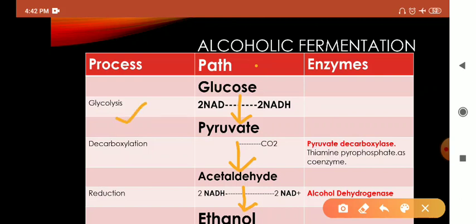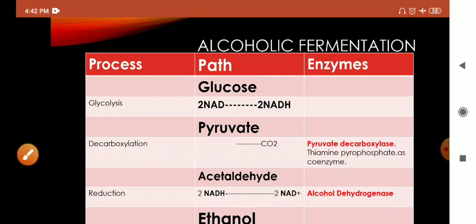The first process is glycolysis from glucose to pyruvate, and from pyruvate to acetaldehyde it is decarboxylation. You can see that carbon dioxide is being released. From acetaldehyde to ethanol the process is called reduction. Here 2 NADH gives 2 NAD+ and is oxidized, and acetaldehyde is reduced. The enzyme for decarboxylation is pyruvate decarboxylase,